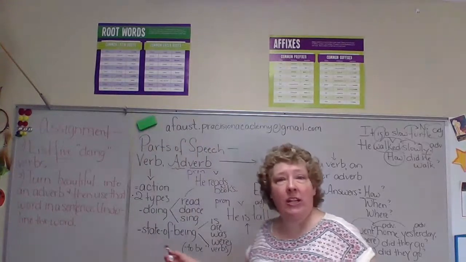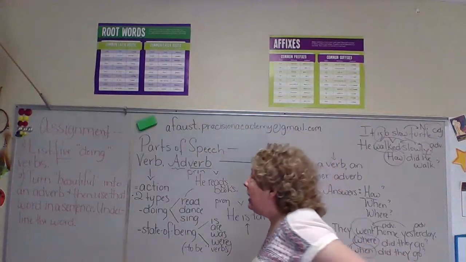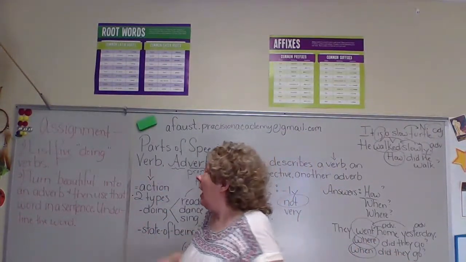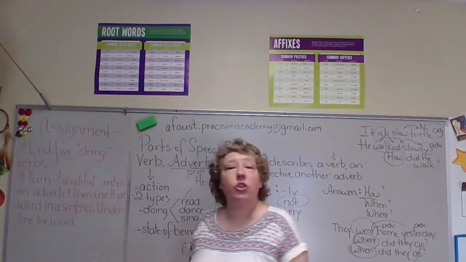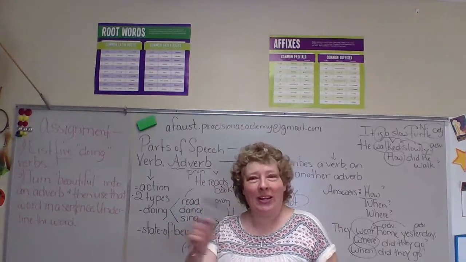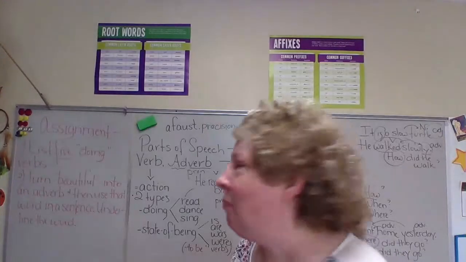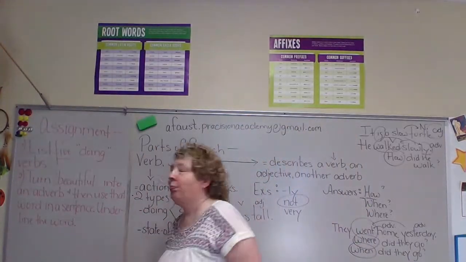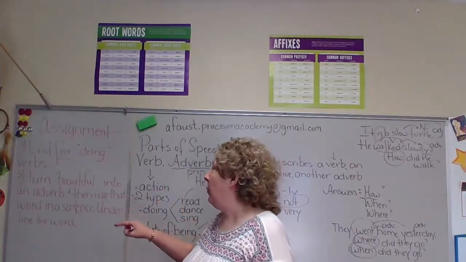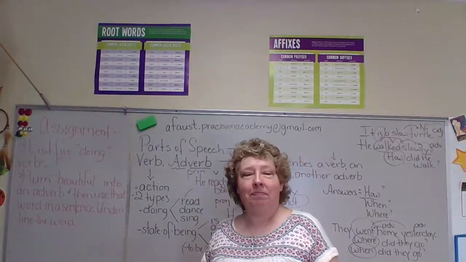If there are no questions, and if you have any, please contact me, otherwise we go over to the assignment section. Here's your assignment. Make sure you get this down. It's two parts. Number one, I want you to list five doing verbs. Please do not use any of the verbs that I have on the board or even mentioned. Be original. Be creative. Number two, I want you to turn beautiful into an adverb and then use that word in a sentence. Please underline the word.